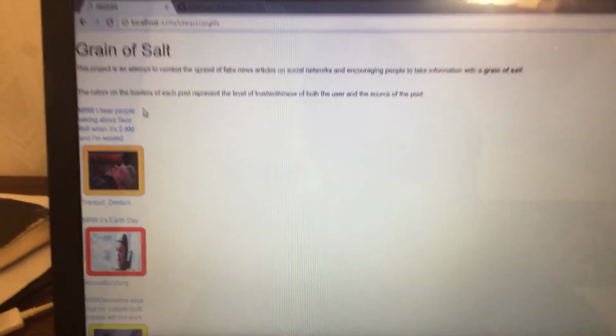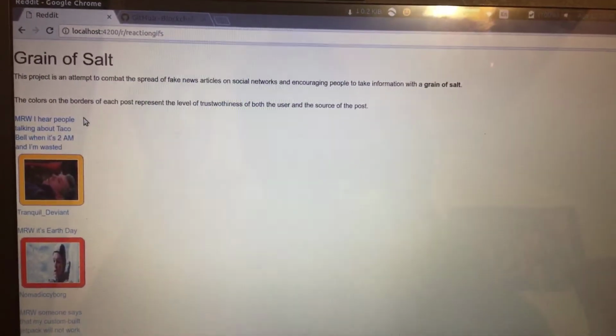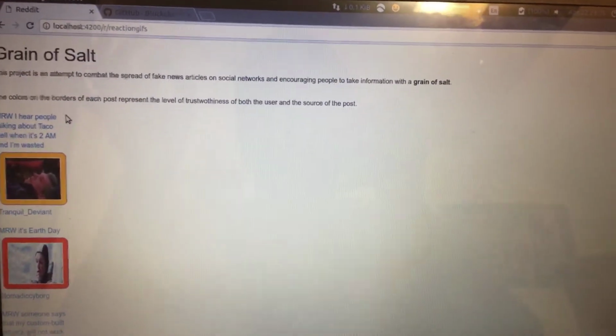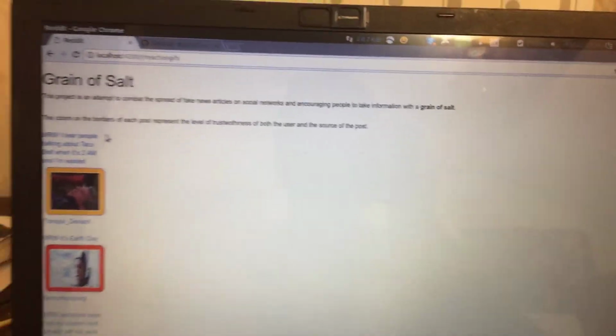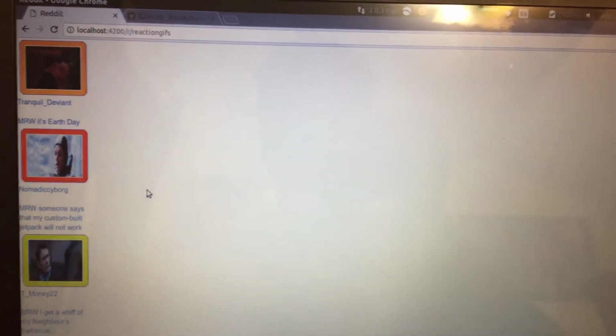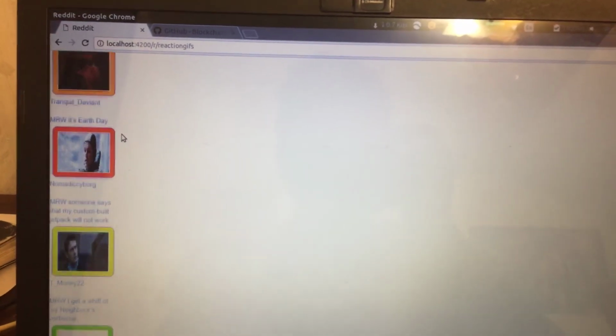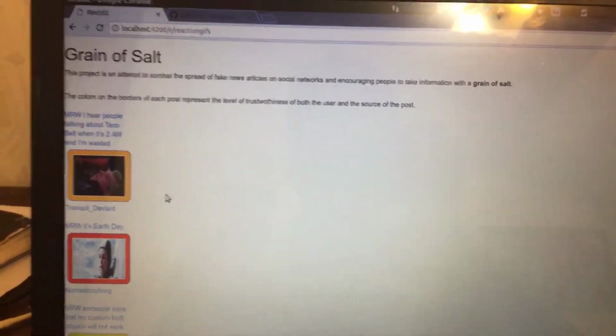Around each of these posts, you'll notice there are some colors, and these colors represent a score for each of the users. The score is what we calculate by taking some things into consideration and saying, okay, how likely is it that this person is sharing something that is not trustworthy or is a lie? Then we update that score over time, and we use that score to generate a color coding that gives us back the border we use for each post. So at a glance, a person can see a post and immediately know how trustworthy it is.